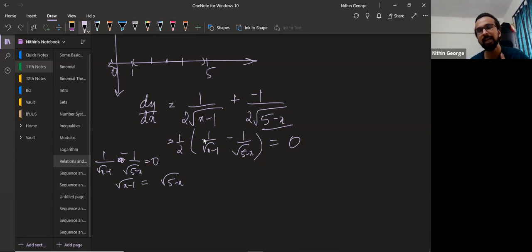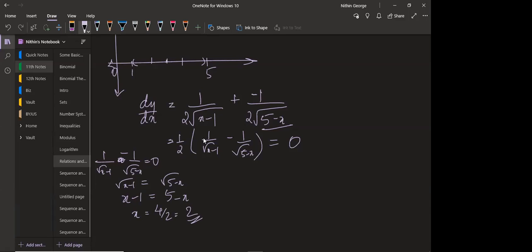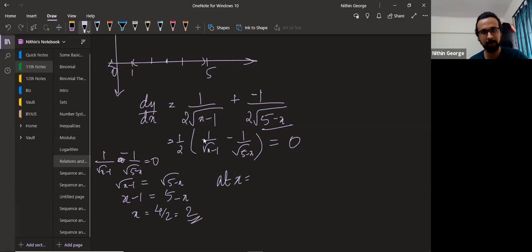So root x minus 1 equal to root 5 minus x. What can I do here? I know that x minus 1 has to be greater than or equal to 0. 5 minus x should also be greater than or equal to 0. So I'm going to write it like this. And then from here, I get that x is equal to 4 by 2, which is 2. So it means that at x equal to 2, dy by dx is equal to 0, because that's what I'm checking.